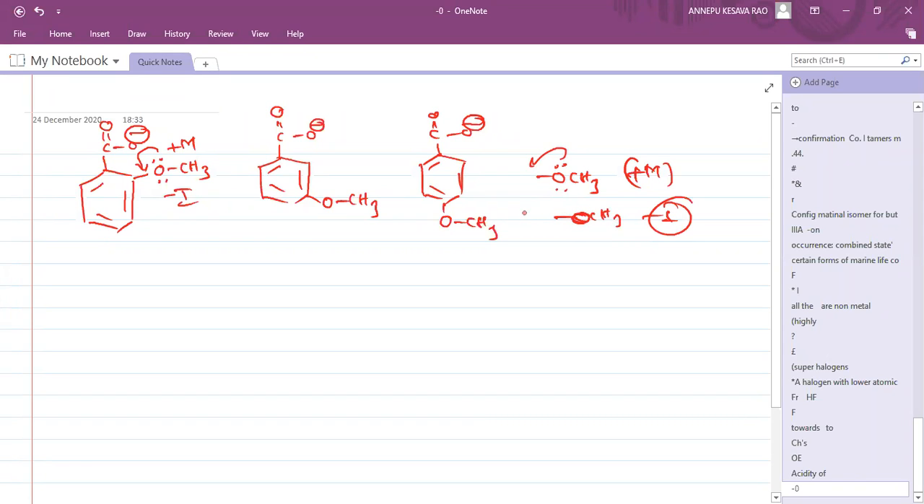Now tell me, this is 1, this is 2, and this is 3. Who will give the correct answer for this? I'll give you chocolate online. Okay, who is this? Swatika.